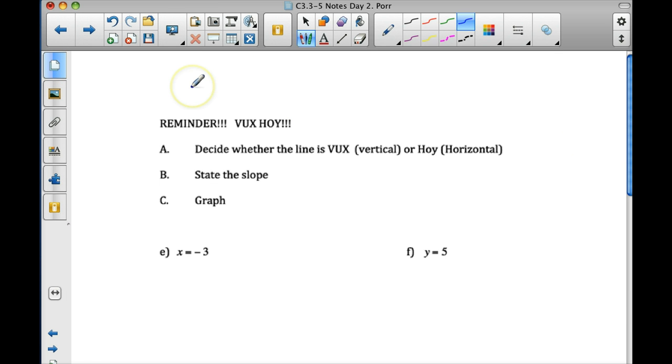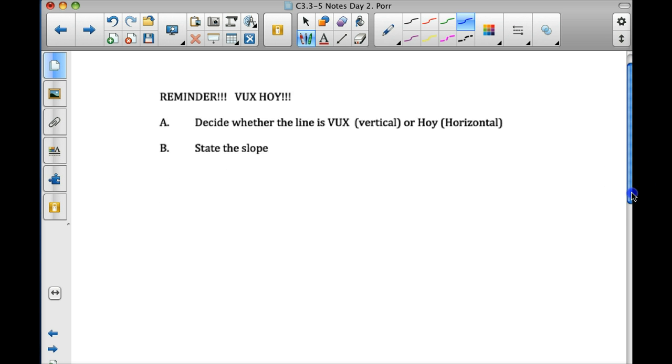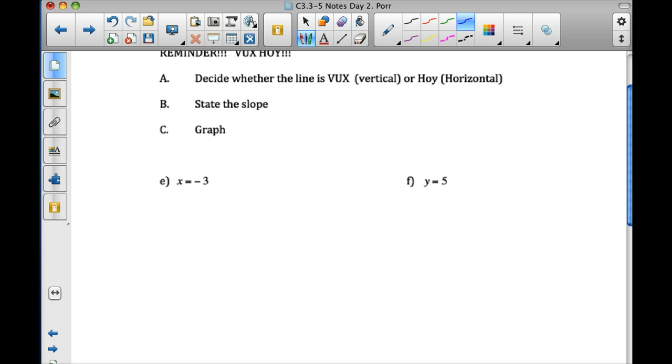Let's refresh our memory on Bucks Hoy. You're going to have some Bucks Hoy things. These are special cases. Remember, hey, everybody put one little finger up in the air. Bucks Hoy is when we only have one variable, either X or Y. One of them's gone. All right. X equals -3. Everybody write down the word that X equals -3 goes with.